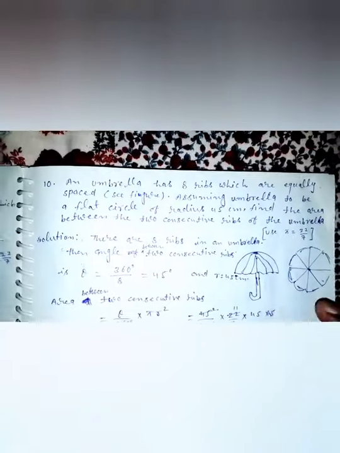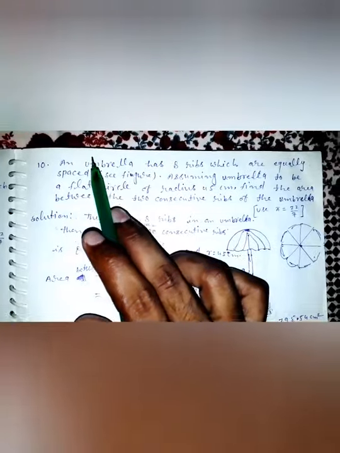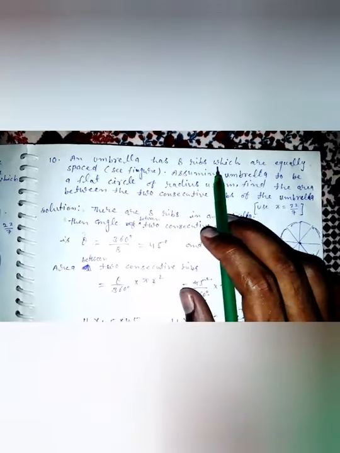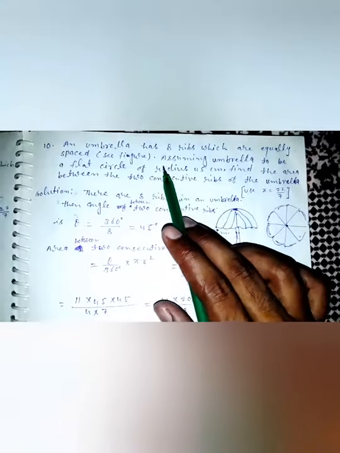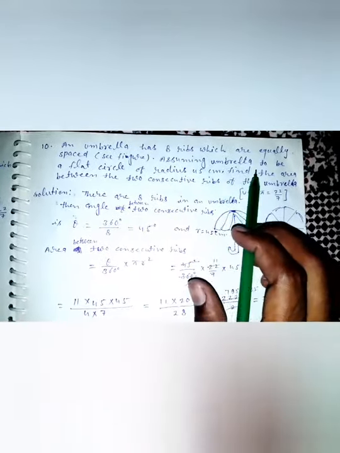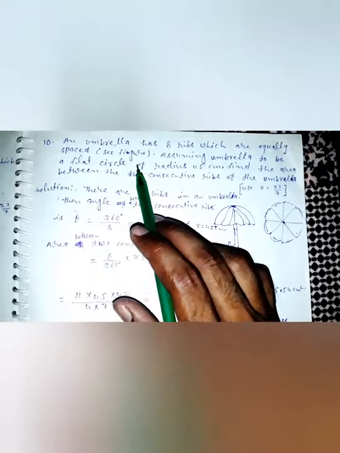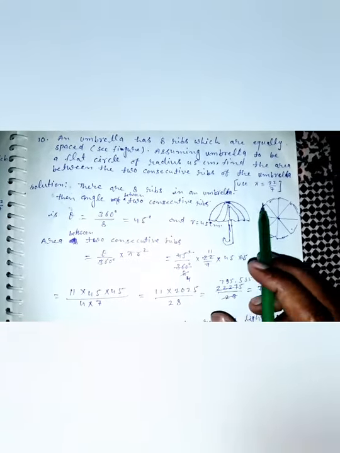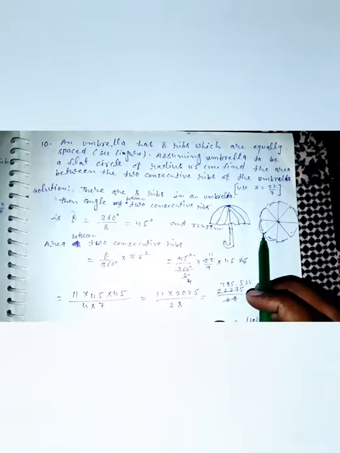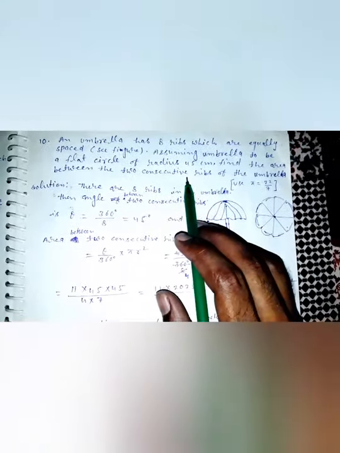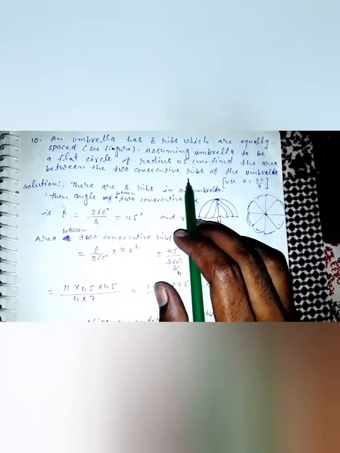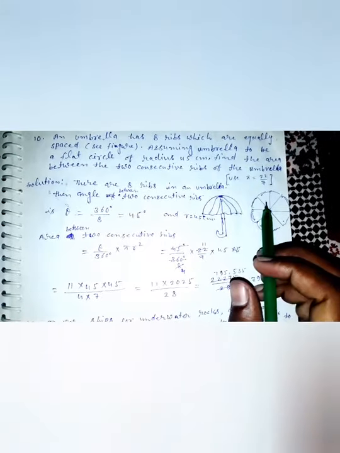Next question. The next question is the 10th question. An umbrella has 8 ribs which are equally spaced, as in this figure. Assuming the umbrella to be a flat circle of radius 45 centimeters, find the area between two consecutive ribs of the umbrella.